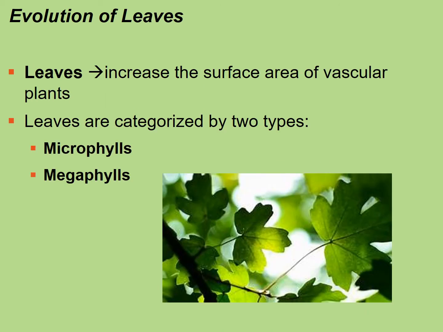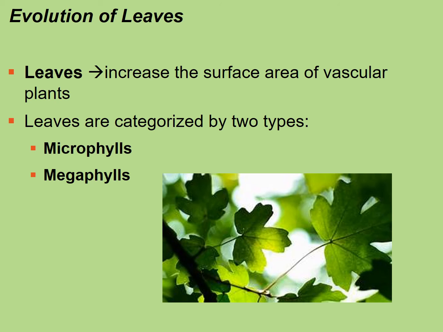Now, leaves allow the plant to obtain more sunlight. The larger the leaf, the more surface area, right? And remember, in the leaves, you have stomata, especially in these types of plants, and this allows gas exchange. And then, of course, they're green, and this is where the chloroplasts are going to be. And inside the chloroplasts is chlorophyll. And it's the chlorophyll that captures the sunlight. So the larger the leaf, the more efficient and more photosynthesis that can happen.